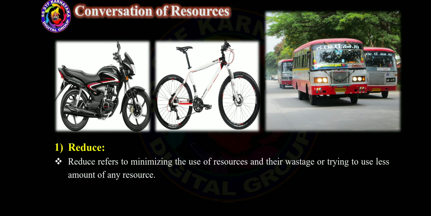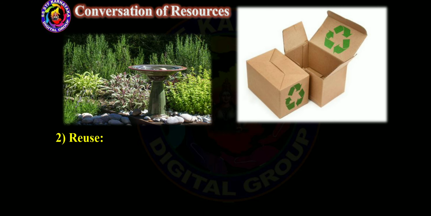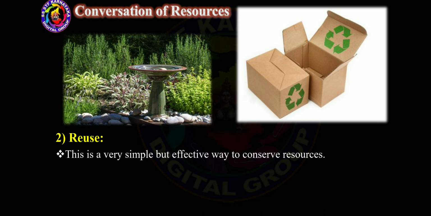Reduce refers to minimizing the use of resources and their waste, or trying to use less amount of any resource. It will also reduce pollution. For example, you can reduce air pollution by reducing the use of your vehicles. Reuse.